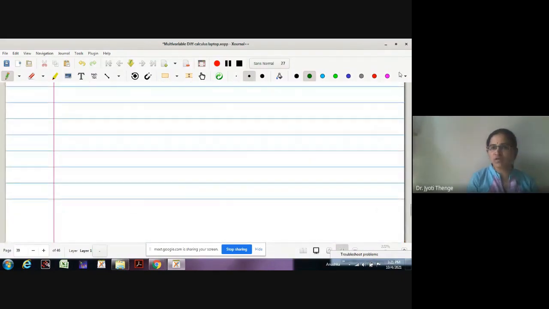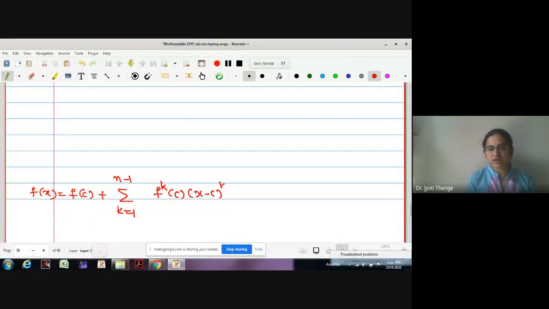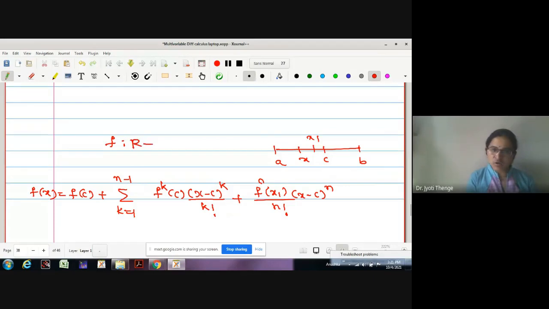I will just recall the statement we have written for R to R type. f of x is equal to f of c plus summation k equals 1 to n minus 1 of f^(k)(c) into (x minus c) raised to k upon k factorial, plus f^(n)(x1) divided by n factorial times (x minus c) raised to n, where x1 is the point on the line joining x and c. Okay, this is for the function of the type R to R we have seen.